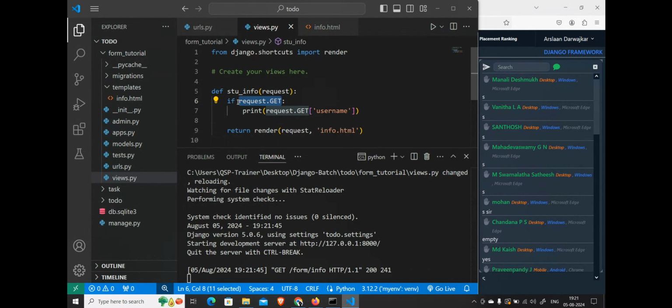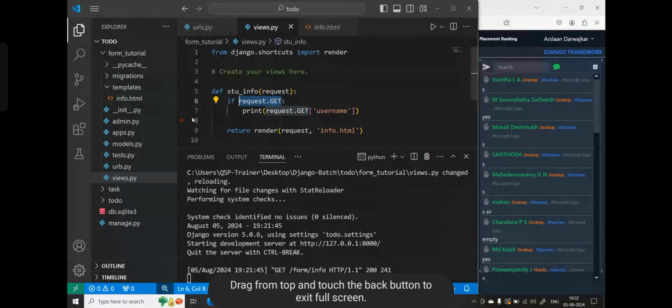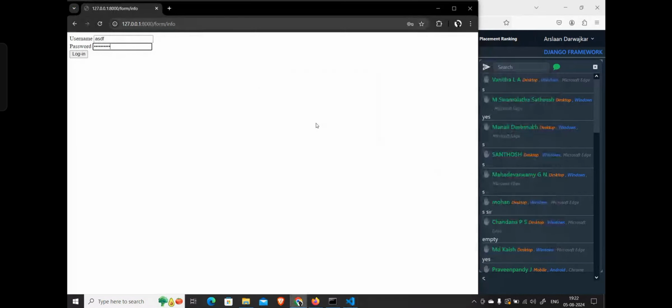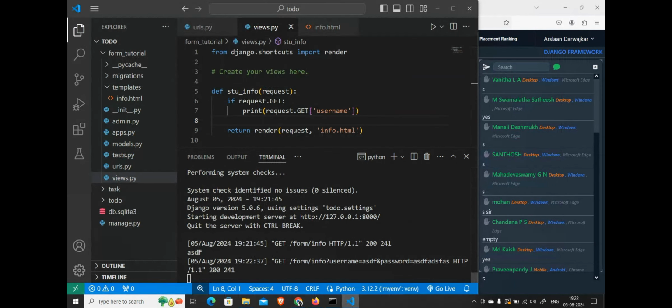If the dictionary is empty, that indicates the default data type. Correct? If the dictionary is not empty, it is non-default, so it will be true and we will print this data. See, ASDF.